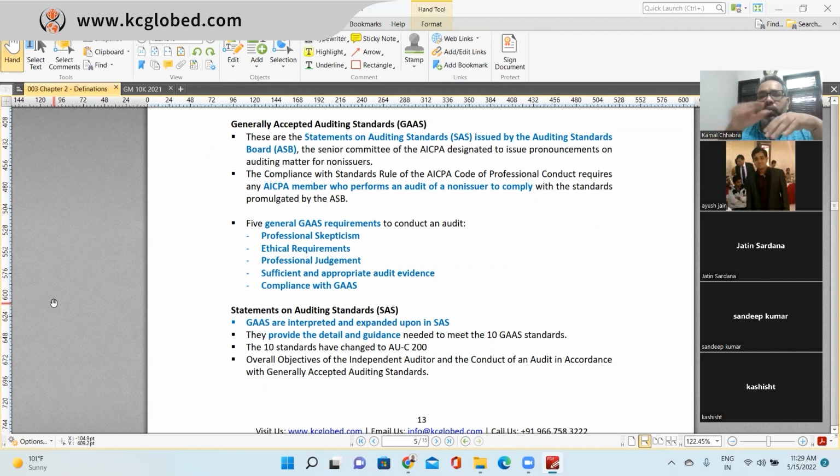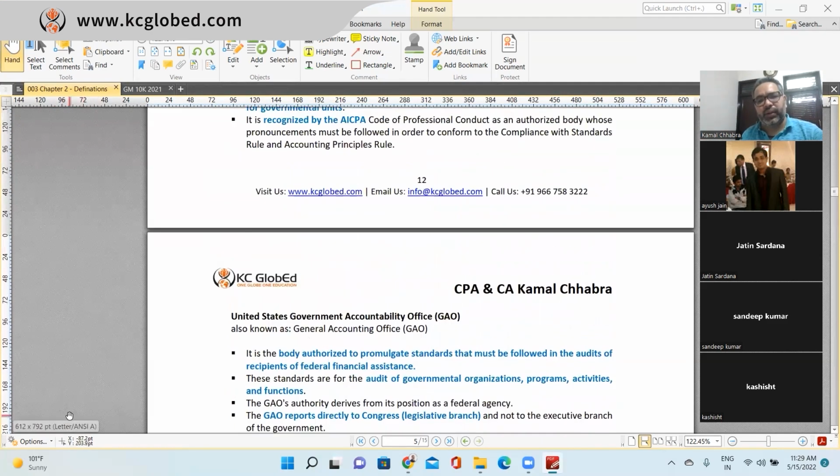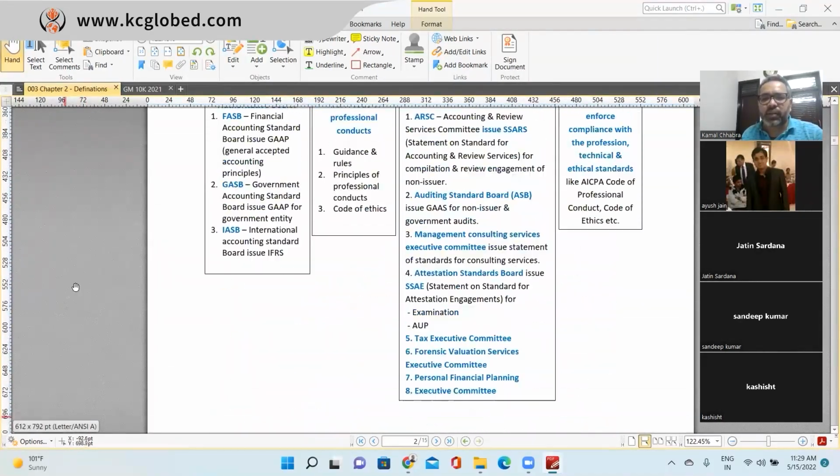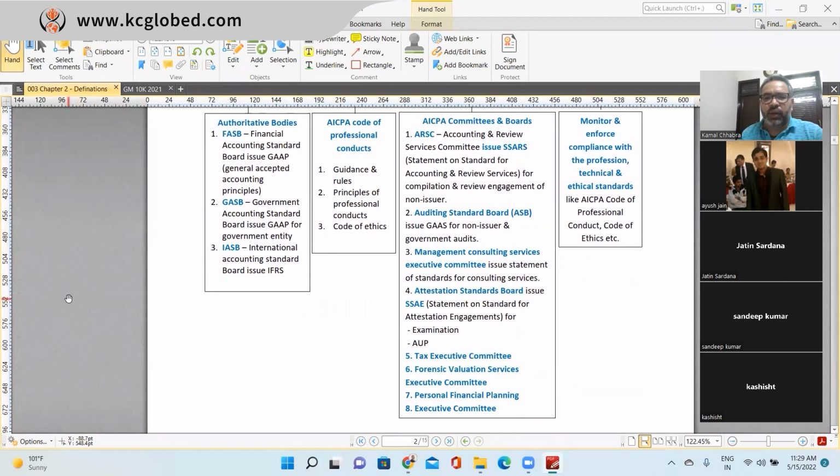Now we are moving into auditing standards. Auditing standards come from ASB for the non-issuer, which is the Auditing Standards Board. If you go back here in this fantastic tabular format, here you have seen this one, second one, Auditing Standards Board.